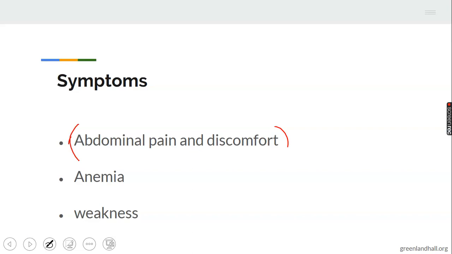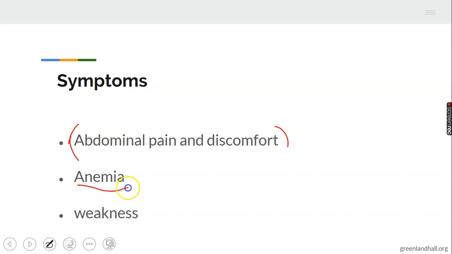Even in man, when you are being disturbed by tapeworm in the system, such a person usually complains of abdominal pain. Abdominal pain is the major symptom of tapeworm infection.